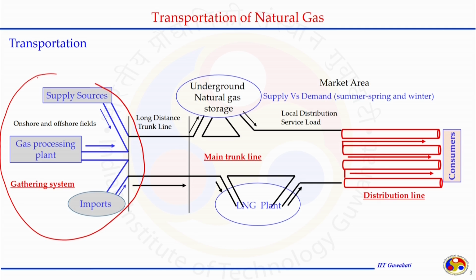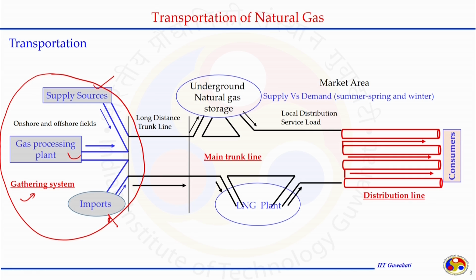This figure shows on the left-hand side the places where the natural gas is accumulated, which we can call a gathering station, and the pipelines are called gathering pipelines. Here I have mentioned the gathering system, which collects gases from various sources like supply from other sources, from gas processing plants where the gas was treated or processed, and also imports.